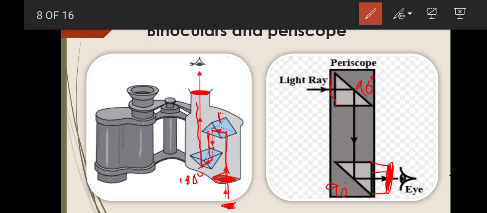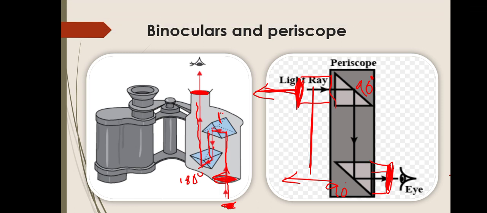Here again there are two lenses present at the openings of the periscope. By using all this setup, you can see objects at a different height from your eye level. This is the eye level, and the object is present at this height from your eye level, but you can see it easily because the light ray is made to bend by using two such totally reflecting prisms. So that is how the totally internal reflecting prism is used in different optical instruments.